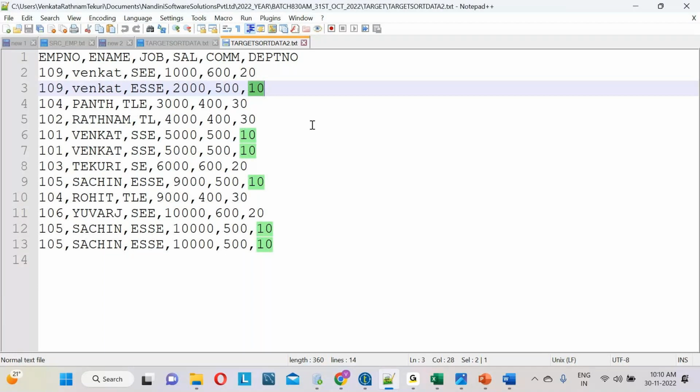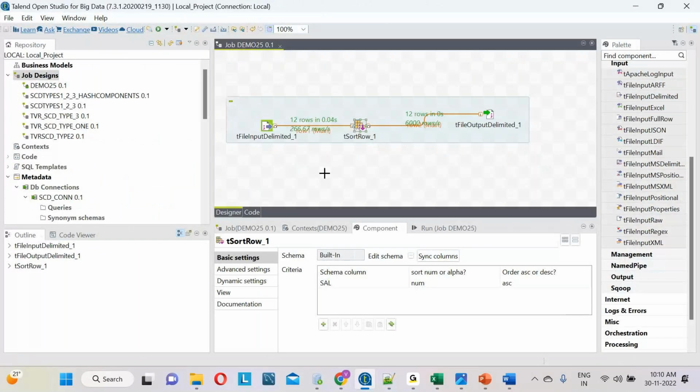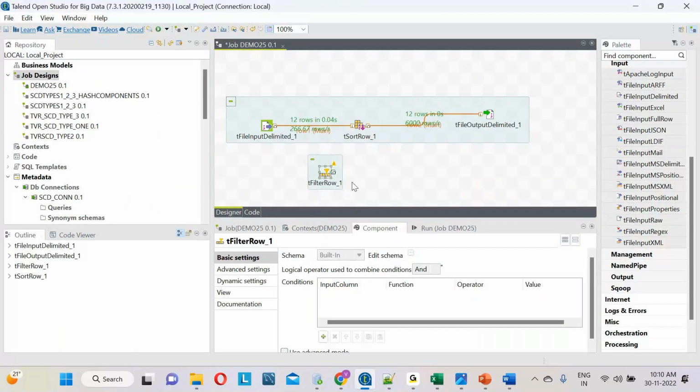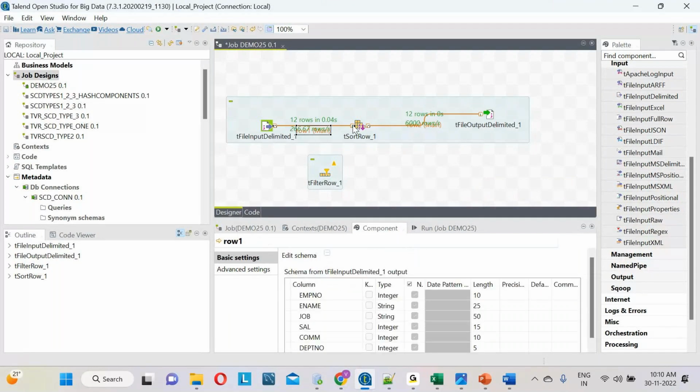Okay, let's see now how to do it in Talend. I want to filter the data, right? My condition is that I want to load only DEPT number 10 records. For that there is one component, the tFilterRow component. By using tFilterRow, I can filter the data. Let me give the connection here. Let me cut it. First I will filter the data, so let me give the output link here.